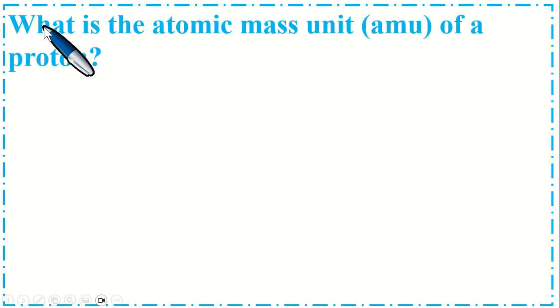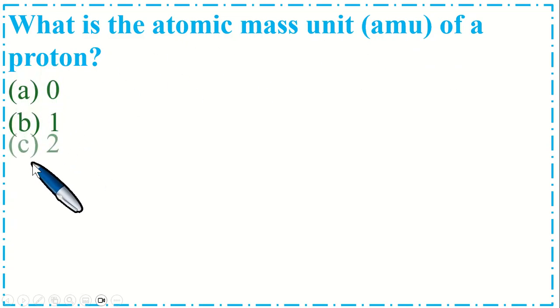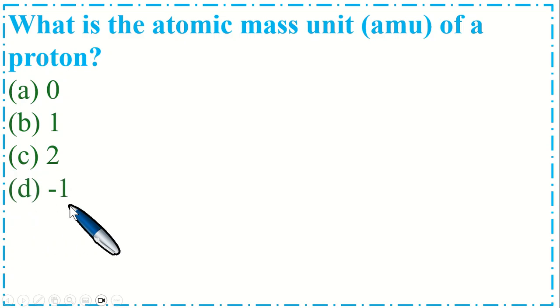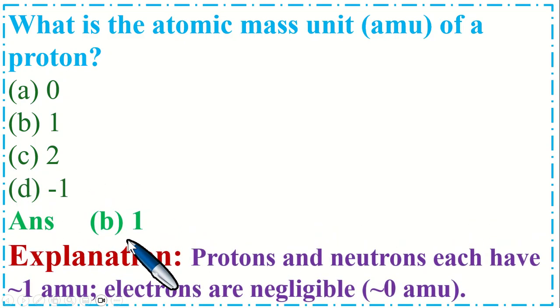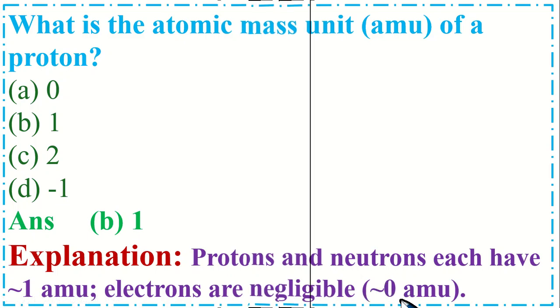So this is very important MCQs. What is the atomic mass unit, AMU, of a proton? Option A, 0, B, 1, C, 2, and option D, -1. So the correct option is B, which is 1. Protons and neutrons each have 1 AMU, atomic mass unit. Electrons are negligible, which is 0 atomic mass unit.